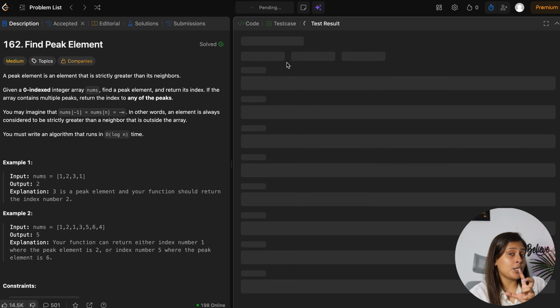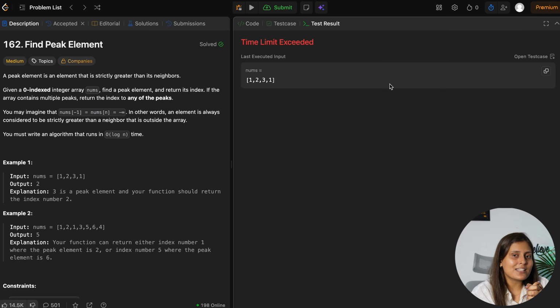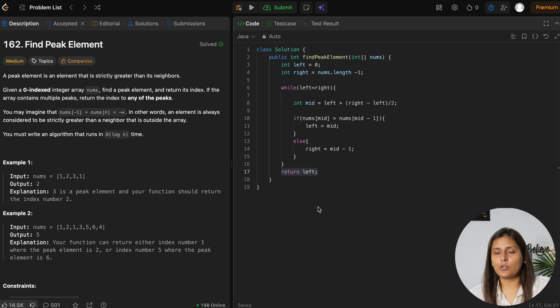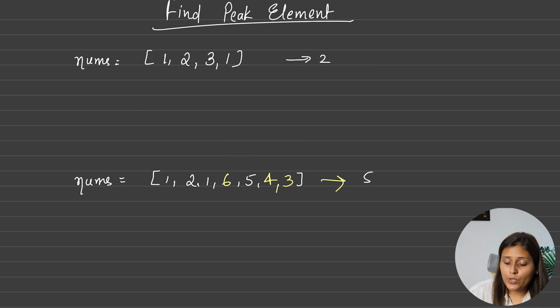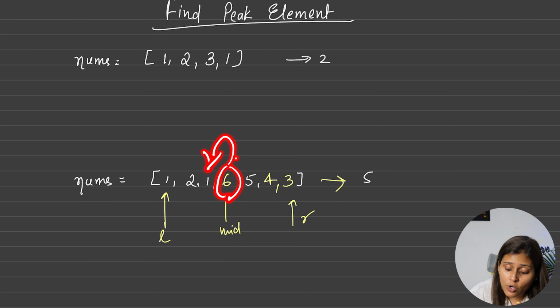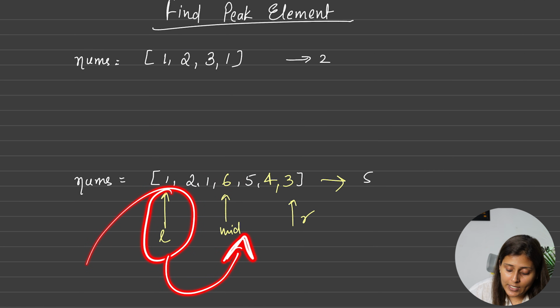And when we run this, now you will see a problem here, and that's what I wanted to talk about. Why we got this TLE when we wanted to search the peak element towards the right side. Let's see. Here, can I say that this is my mid element, this is my right index, and this is my left index? So I am saying that 6 is greater than 1, yes. So I want my peak element either 6 or towards the right, anything, correct? So in that case, I will move my left pointer to exactly mid. So can I move? Yes.